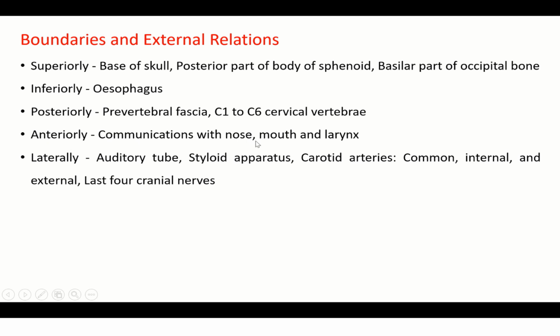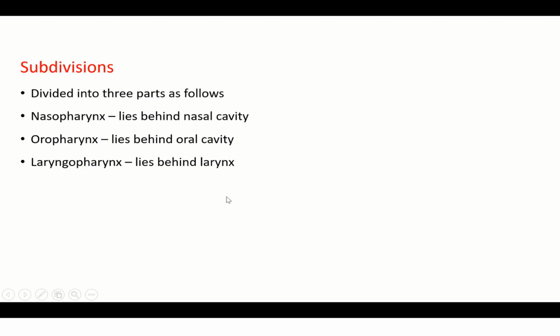Anteriorly communicates with the nose through posterior nasal apertures or choanae, through mouth through oropharyngeal isthmus, and to the larynx through laryngeal inlet. So laterally, auditory tube, styloid apparatus, carotid arteries, and last four cranial nerves.